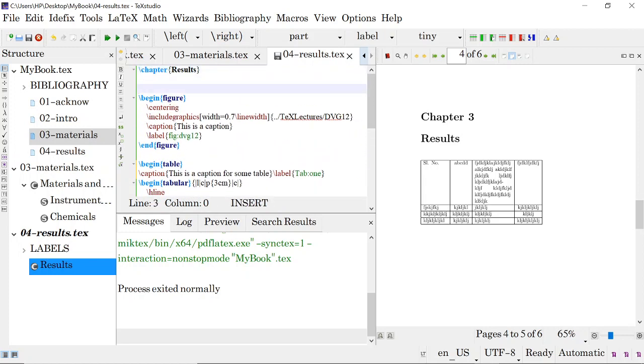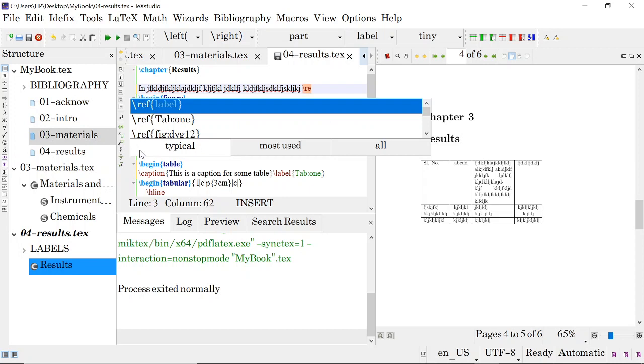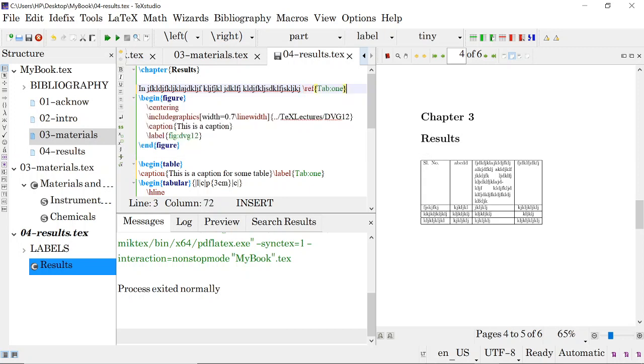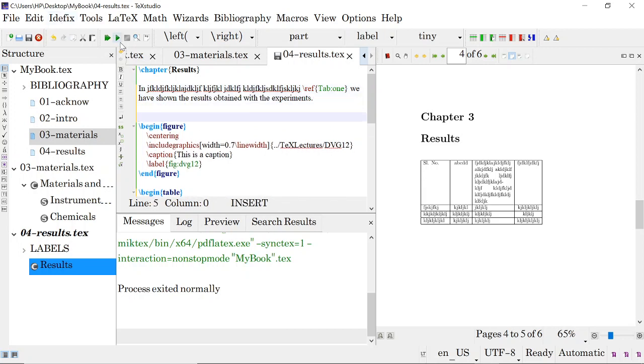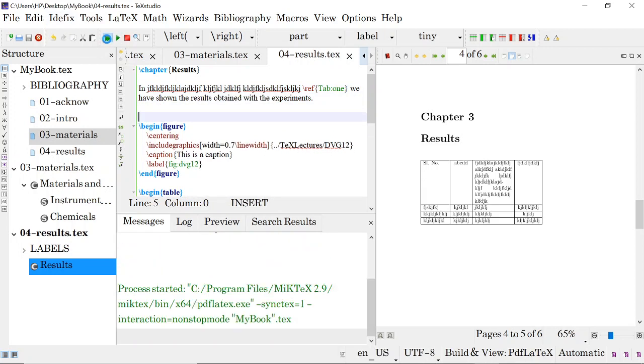Now we can say ref. Okay, like this you can do it, and compile this.